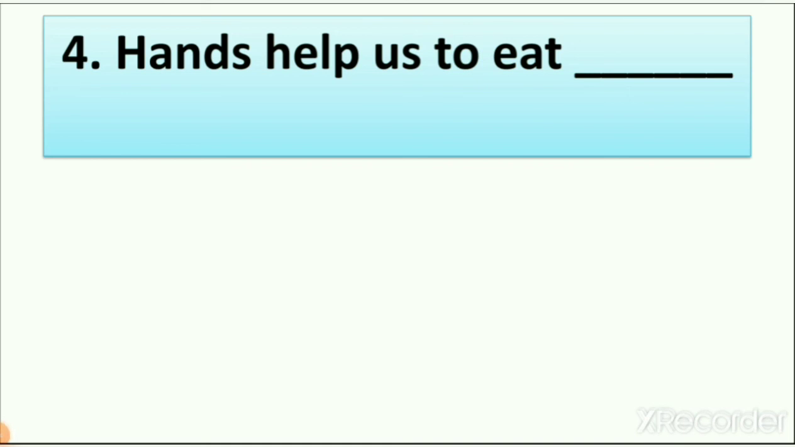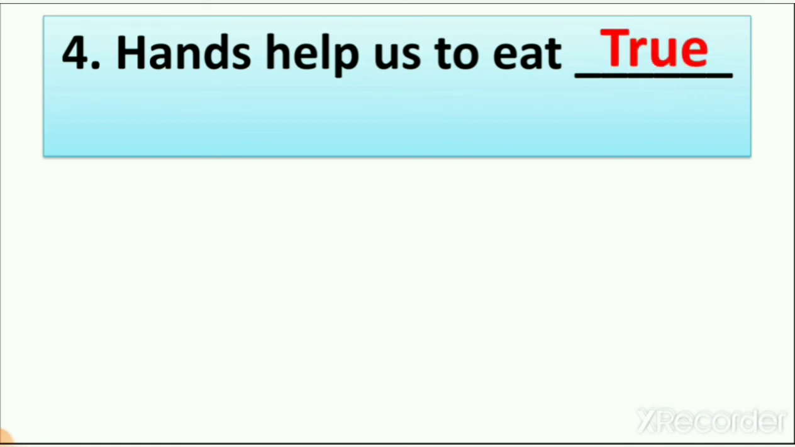So now you can understand that this sentence, hands help us to eat, is right or wrong? We chew food with our mouth. We use teeth to chew food. We use our tongue to taste food. But how do you hold your food? You use your hands. So hands help us to eat. Is it right or wrong? It is right. So what do we write here?